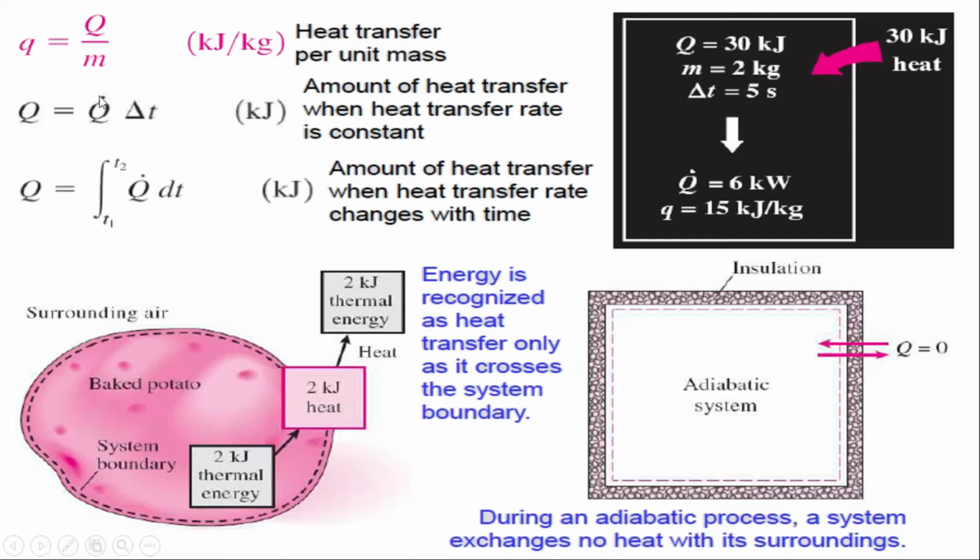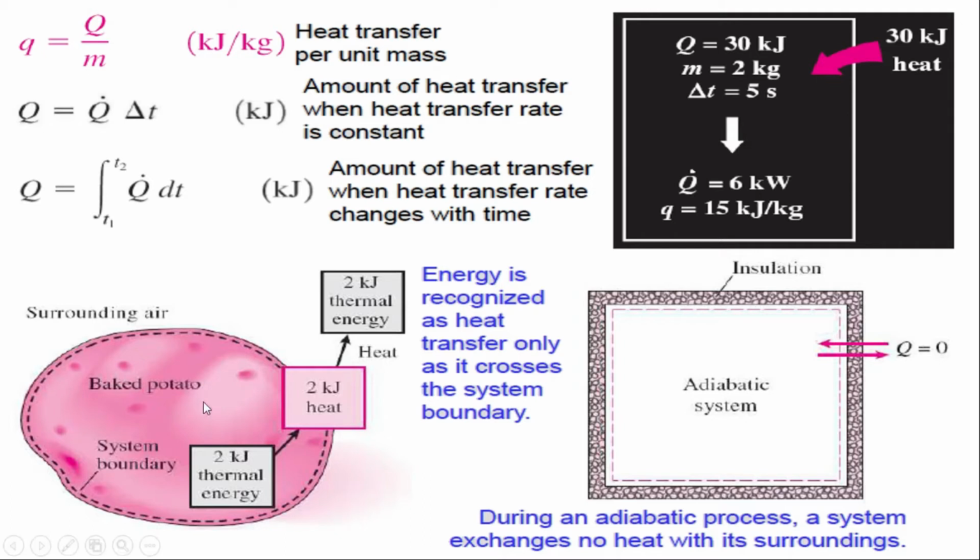If q dot is not constant, then we have to integrate it, using the integration sign. So remember, we have the capital Q, which is heat transfer, small q, which is specific heat transfer, and then q dot, which is the rate of heat transfer.